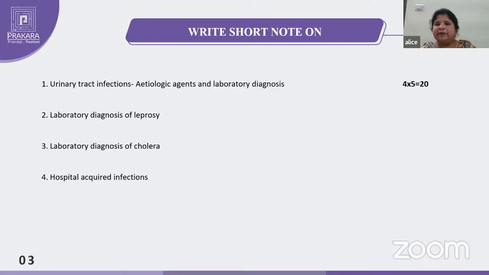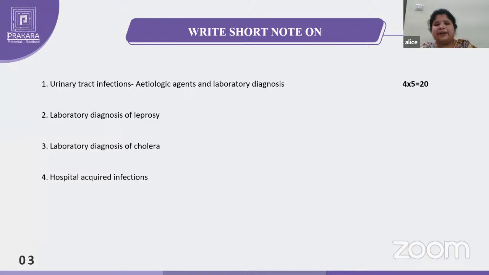Okay, and treatment and prophylaxis: there is no complete vaccine for leprosy. Only the BCG vaccine, because of the same genus, will give some protection. But here the symptoms may appear very late, in some people 2 to 3 years, 4 years like that. So the lepromin test will be there, that you have to write. And in this lepromin test, type 4 hypersensitivity occurs. The grading system differentiates tuberculoid leprosy and lepromatous leprosy. So these points you have to write.